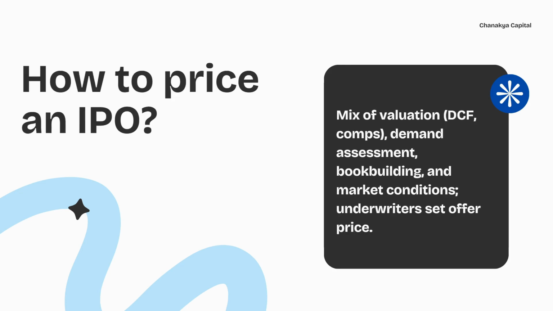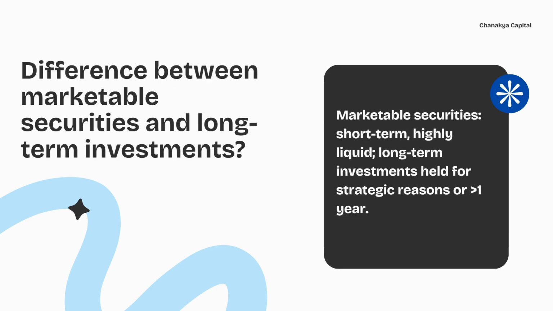How to price an IPO? A mix of valuation, DCF, comps, demand assessment, book building, and market conditions. Underwriters set the offer price. What is the difference between marketable securities and long-term investments? A marketable security is short-term and highly liquid, while a long-term investment is held for strategic reasons or for more than one year.